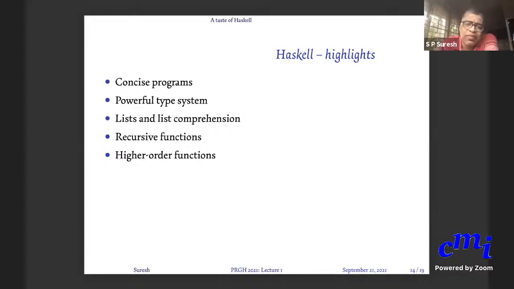Okay. So then we said that Haskell is characterized by some features. One is that you can write very concise programs. You've seen that already. We will see other examples also now. So most often, just the mathematical definition, if you just put an equal to and write it in the Haskell syntax. Somebody, Shakti, was saying he doesn't understand what syntax means. Syntax just means language, or whatever words and symbols are permitted in the language. That is what you mean by syntax. For instance, we will see examples of that in a bit.